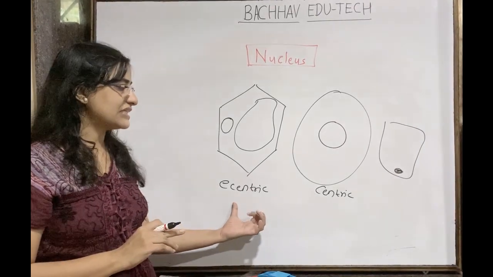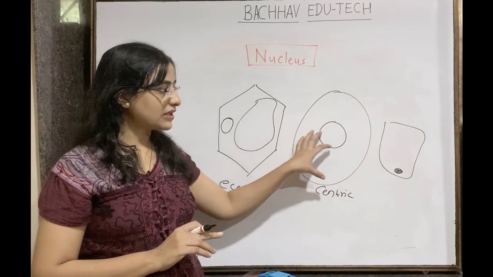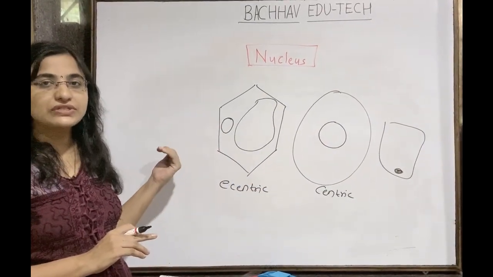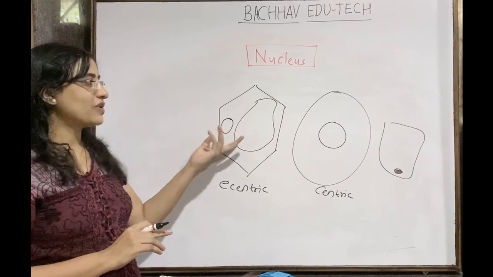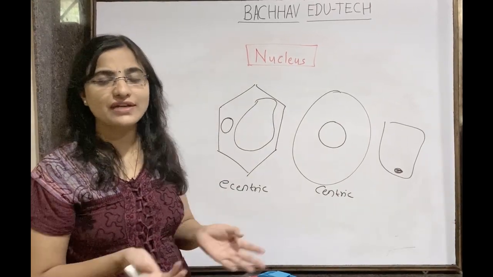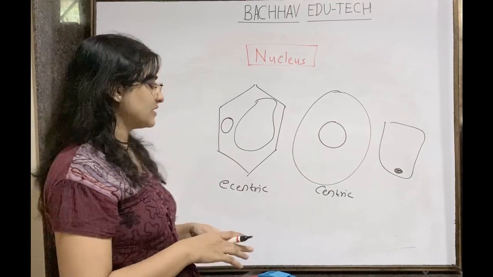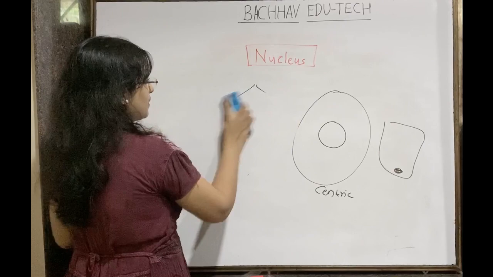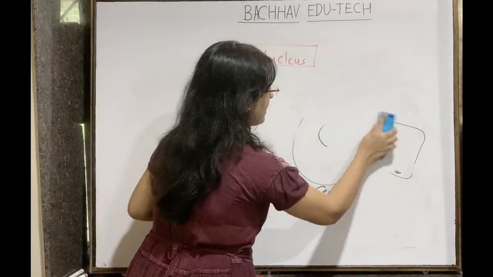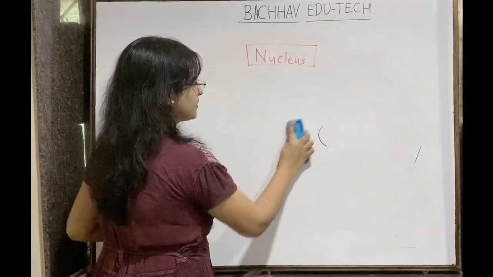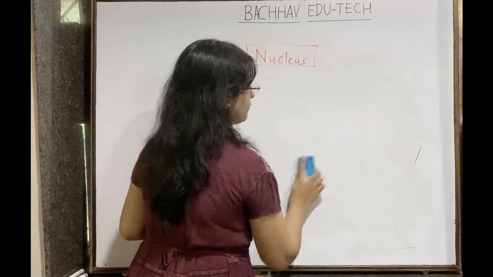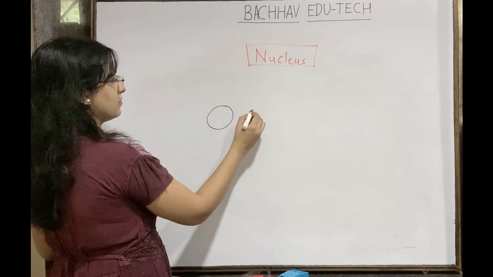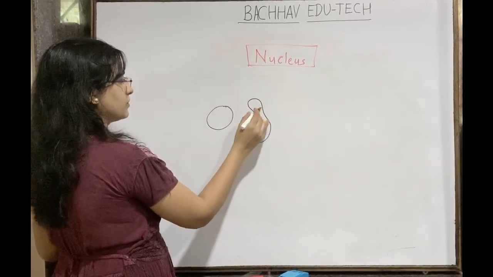Basically we have to remember this eccentric and centric. In case of animal cell, the nucleus is centric. In case of plant cell, the nucleus is eccentric. It's shifted to one side. Why? Because there is the presence of a large central vacuole. That is the reason behind that. Understand this? So structure also varies. Not components, but structure varies. Like somewhere it is bilobed, somewhere it is multilobed or single lobed. ठीक है. So nucleus can be single lobed, it can be bilobed, with two lobes.